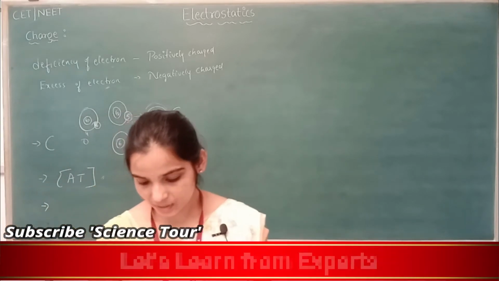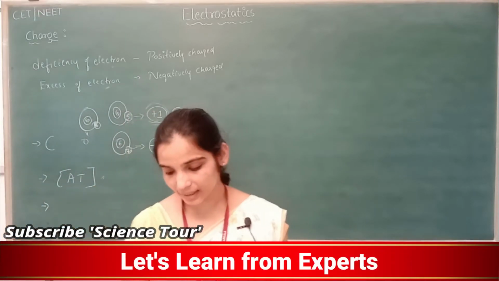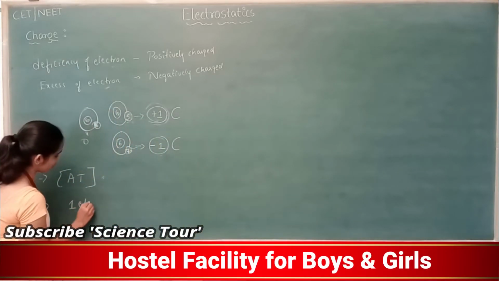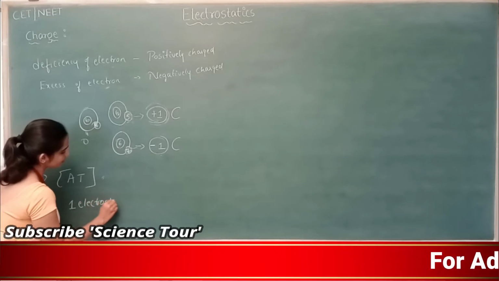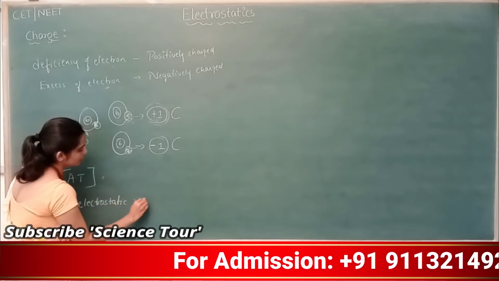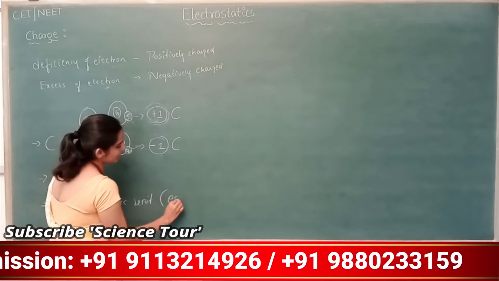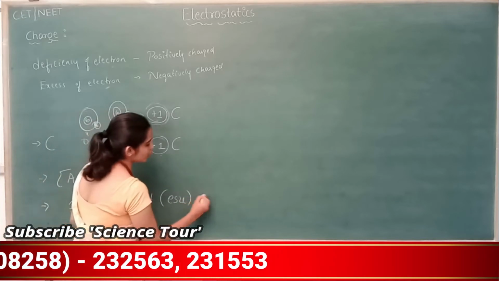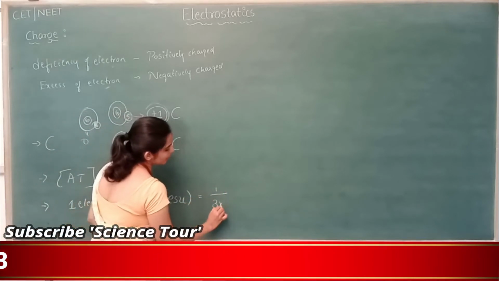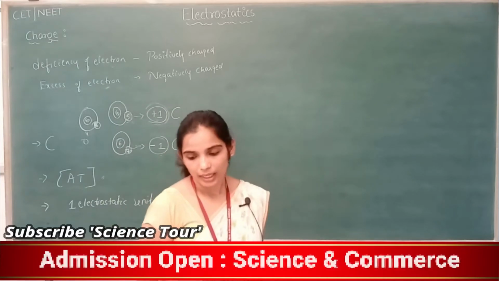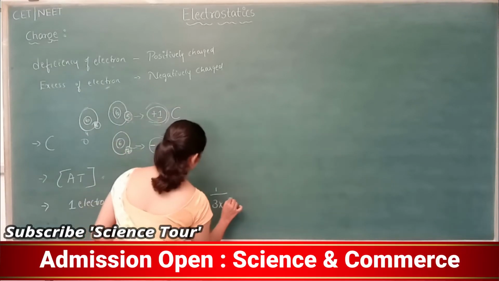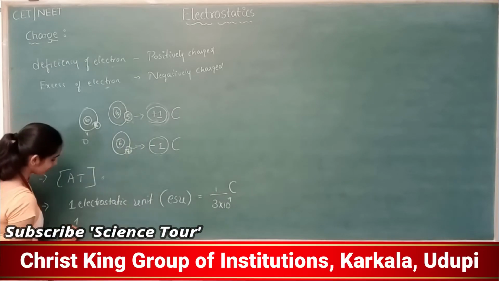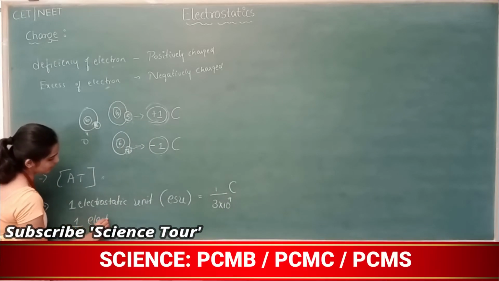One electrostatic unit, also called ESU, is equal to 1 divided by 3 into 10 to the power of 9 coulomb. And 1 electromagnetic unit is 10 coulomb.